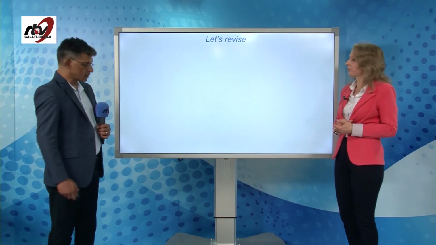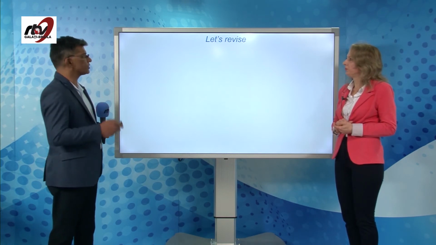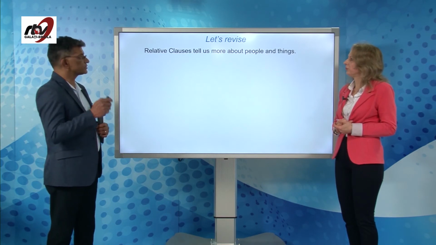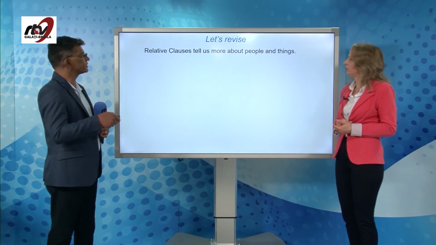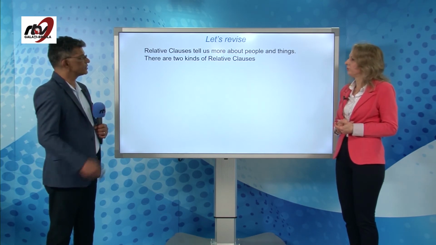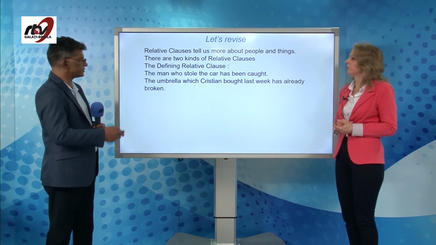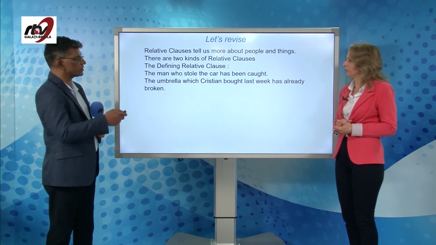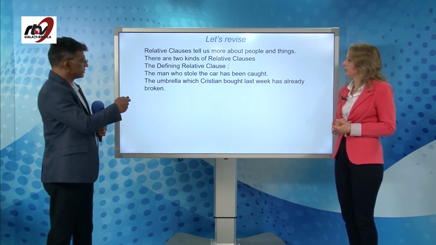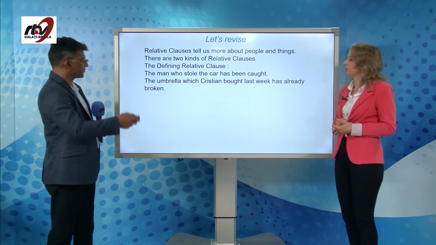Of course. And now it's time to revise a little bit so that we understand the rules clearly. Relative clauses tell us a little bit more about people and things. There are two kinds of relative clauses, if you remember. The defining relative clause, like these sentences. The man who stole the car has been caught, no commas. The relative clause in this is who stole the car.